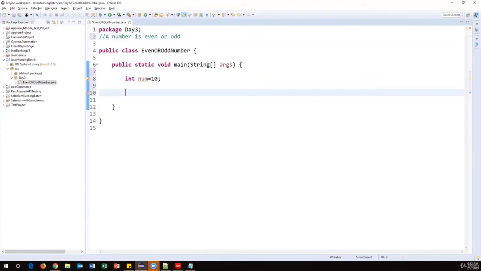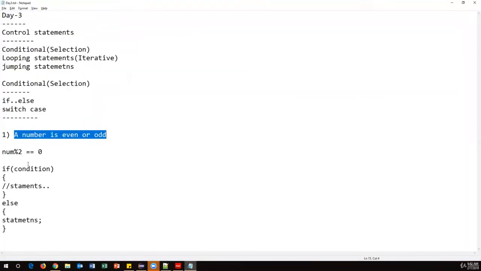This value can also be obtained dynamically from the user; at runtime, we can provide these values. For now, I'm just adding a number variable: int number = 10. Then I want to find out whether this number is even or odd. So how can we write the if condition? if, within the brackets. This is the syntax we should not forget. If the condition is true, then the if block will execute. If the condition is false, then the else block will execute.